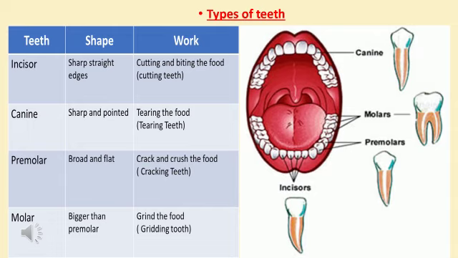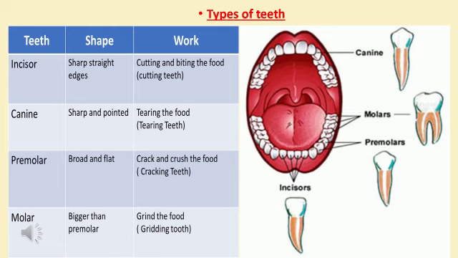Then canines. They are sharp teeth found next to the incisors and help to tear the food. So they are called tearing teeth. There are a total of 4 canines, 2 in the upper jaw, 2 in the lower jaw. Then premolars. These broad and flat teeth are used to crack and crush the food. So they are also called cracking teeth. There are a total of 8 premolars, 4 in the upper jaw, 4 in the lower jaw.